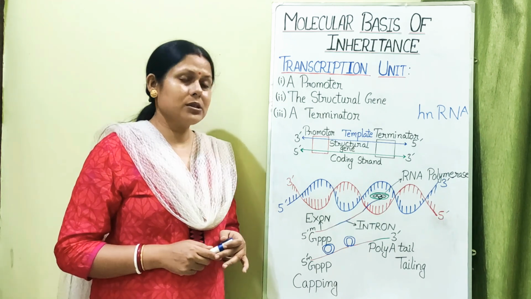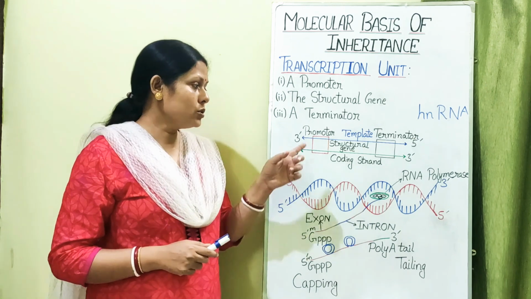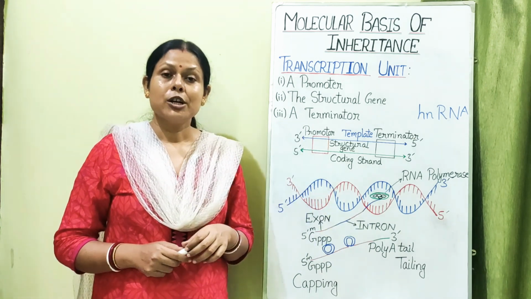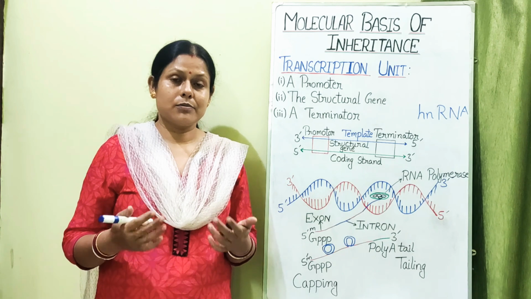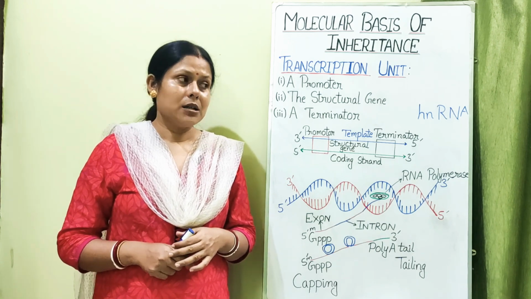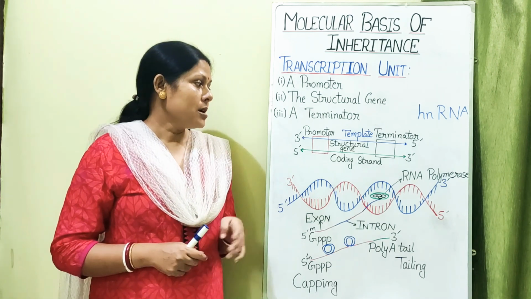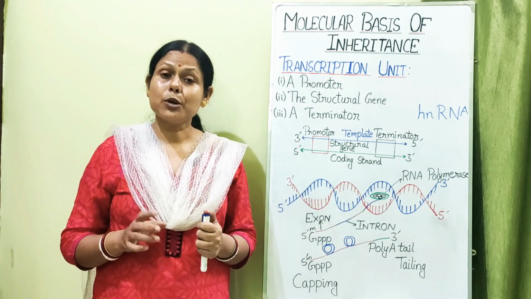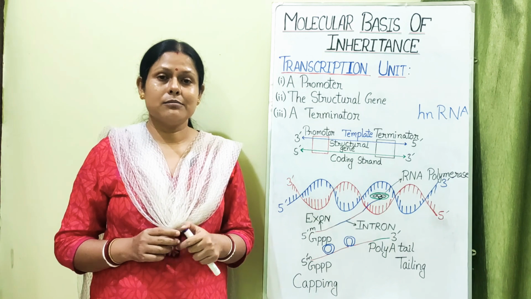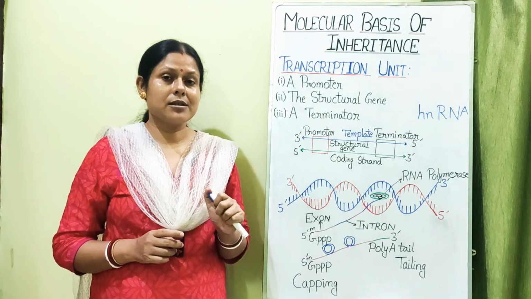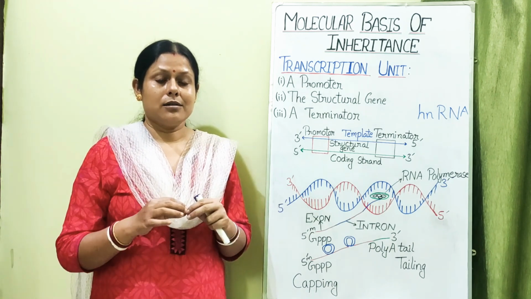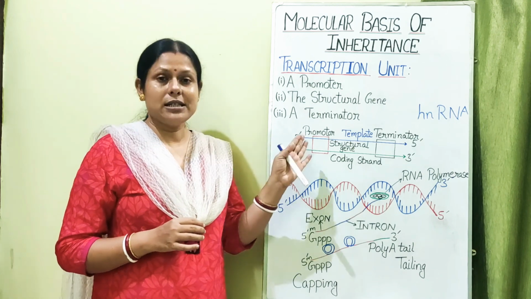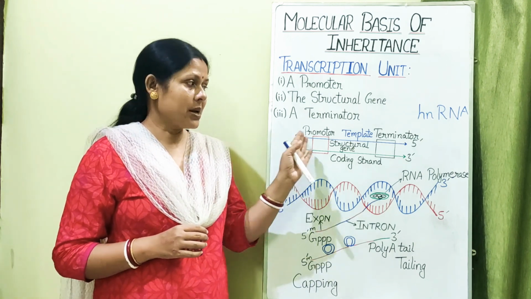Now sometimes a question comes: why is it that both the strands of the DNA do not produce mRNA? The reason is very simple. First of all, the DNA dependent RNA polymerase always reads one of the DNA strands, which is in the direction 3' to 5'.